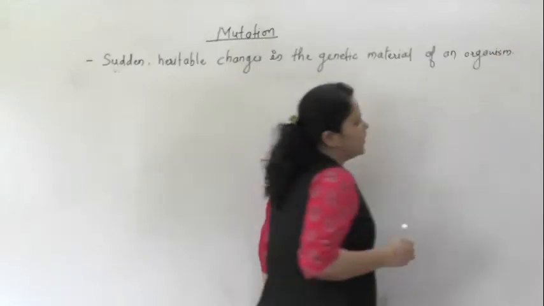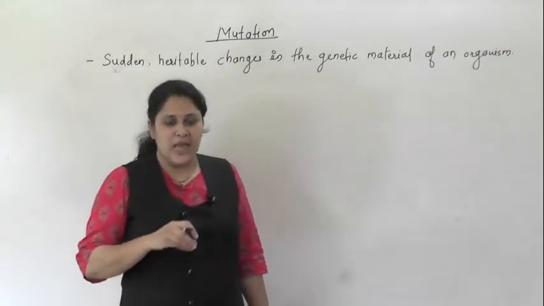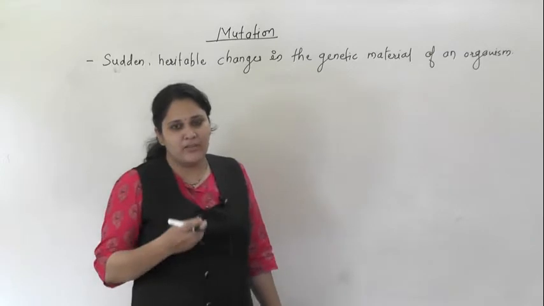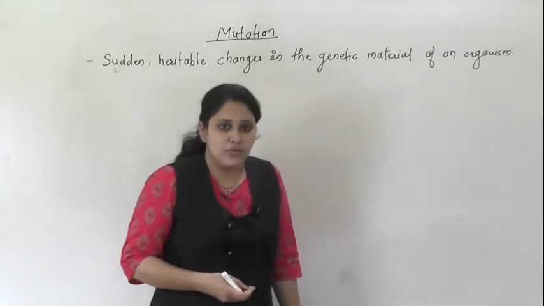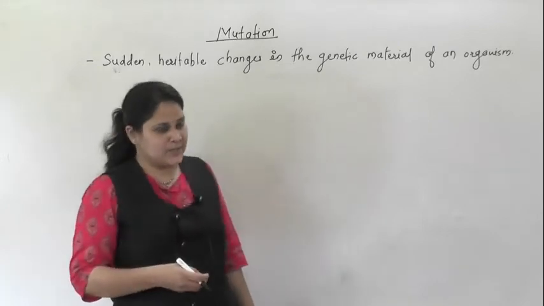These are known as mutations. As I told you, there are a number of agents which can induce mutation. These are known as mutagens.